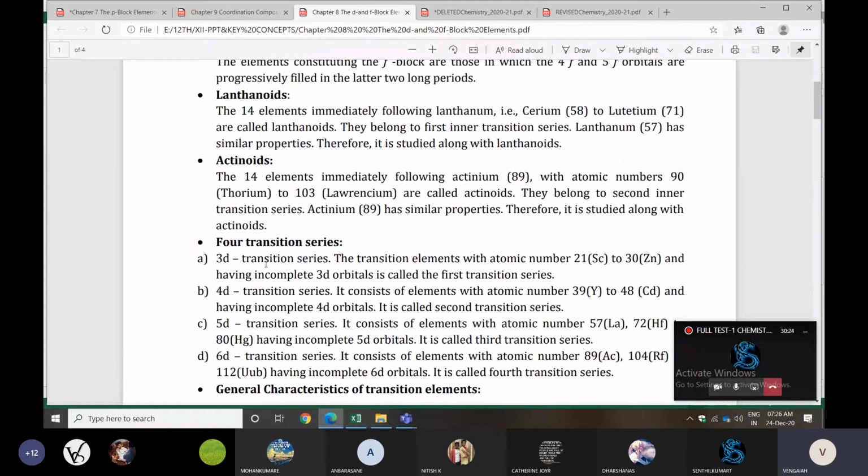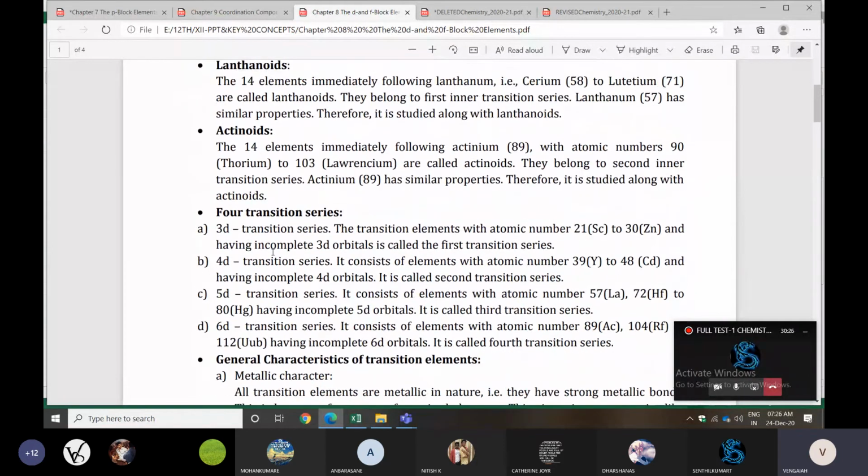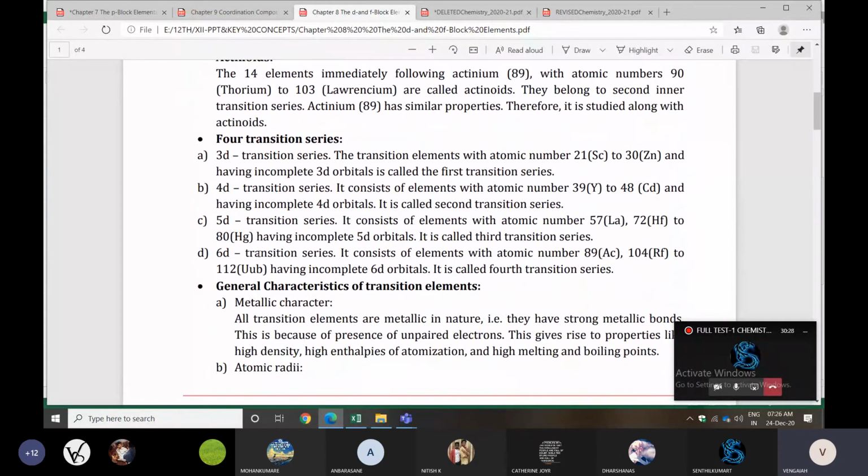Next, we have four transition series, 3d, 4d, 5d, 6d. 3d starts from scandium to zinc. 4d is yttrium to cadmium. 5d is lanthanum to mercury. 6d is actinium to copernicium, Cn. Actinium to Rutherfordium, I think; you can check the periodic table, you can get it easily.